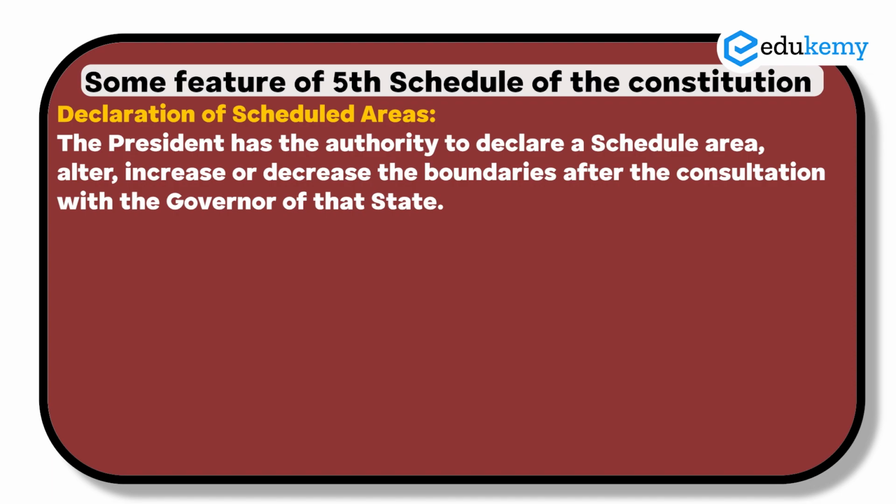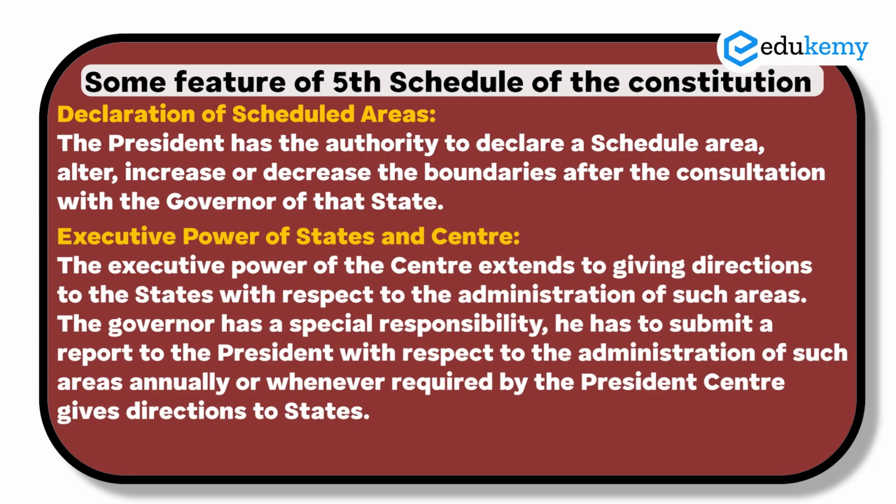Now, another question that comes up is, can the center give directions to the state with regard to certain provisions? Yes, the center has the power to give directions to the state as to how they should manage and control the 5th Schedule areas. That is the executive power of the center: it can give directions to the state with regard to the administration of the areas which fall under the 5th Schedule of the Constitution.